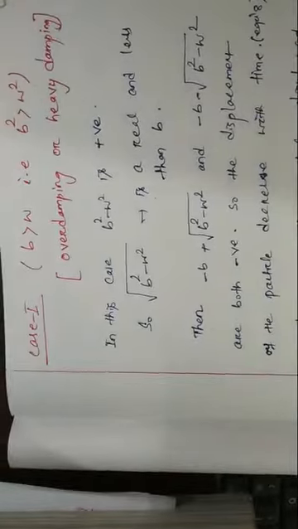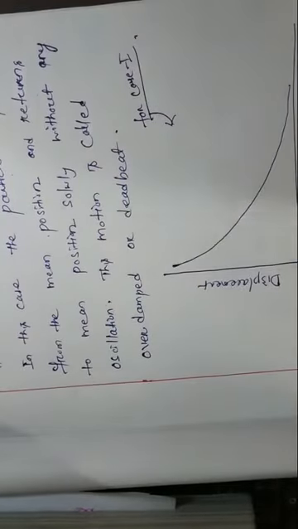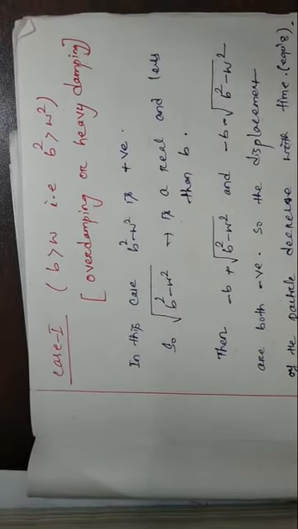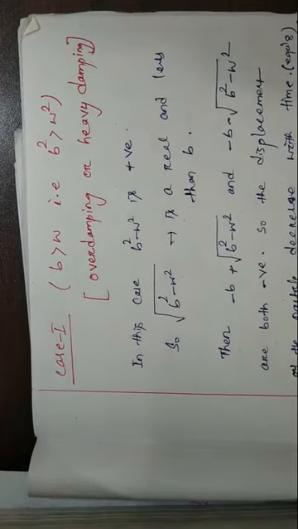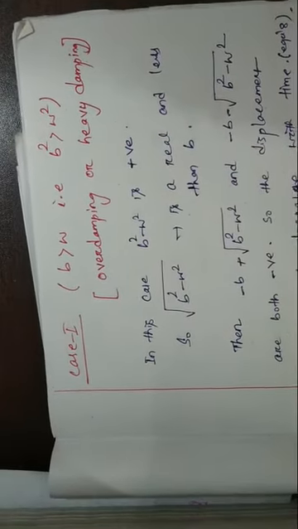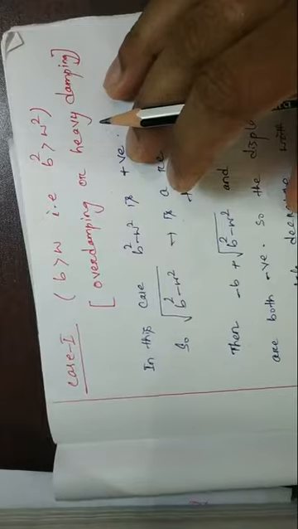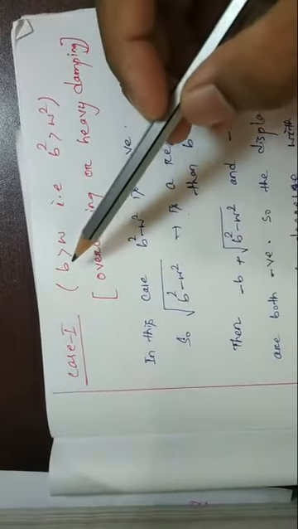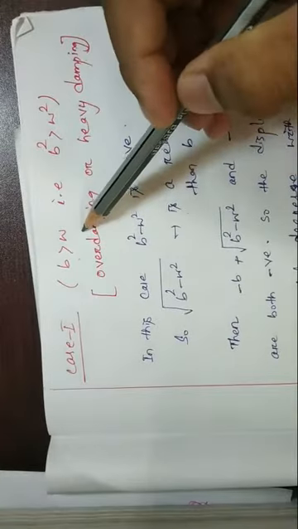First we have to consider case 1. In case 1, we consider b is greater than omega.